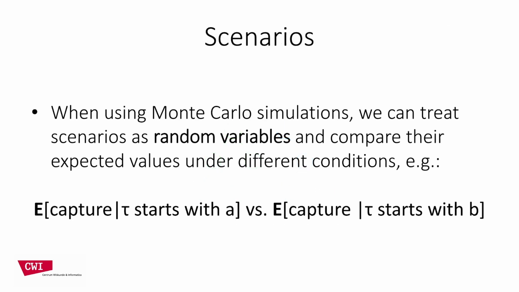The crucial point about scenarios for our explanations is that when we're using MCTS, we can treat all scenarios as random variables and compare their expected values under different plans. For example, what's the expectation of capturing your opponent's rook, given that your chess game trajectory starts with making move A, versus the same expectation when we start with move B. And this is exactly what happens when we're doing subtree summarization.